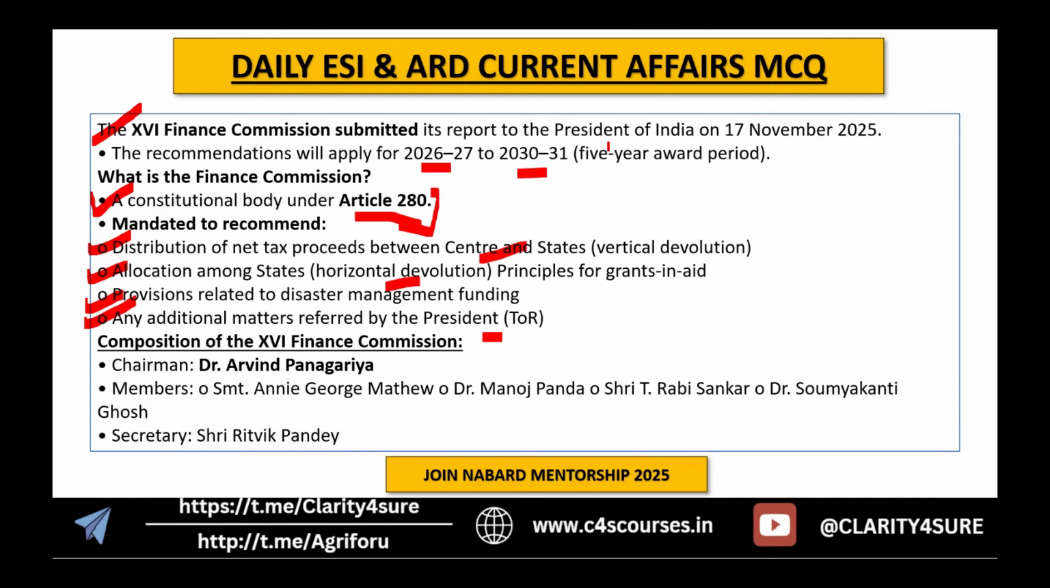Okay, and they submitted the report to the President. This is again important. So what was the composition of the 16th Finance Commission? Who was the chairman? Dr. Arvind Panagariya ji was the chairman of this particular Finance Commission, and the members were Anu Matthew, Manoj Panda, Shri T.B. Shankar, Dr. Soumya Kanti Ghosh, and the secretary Shri Ritvik Pandya. Okay, this was the composition of the 16th Finance Commission.